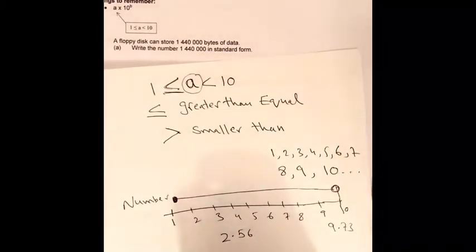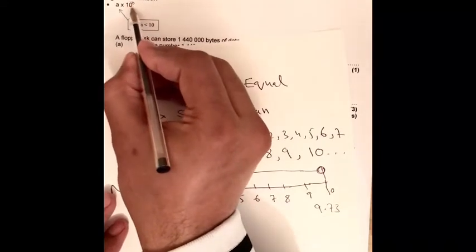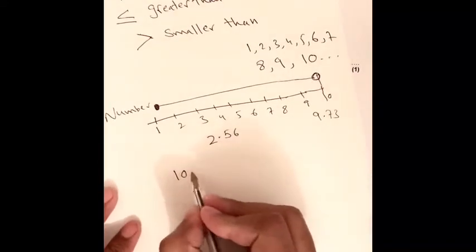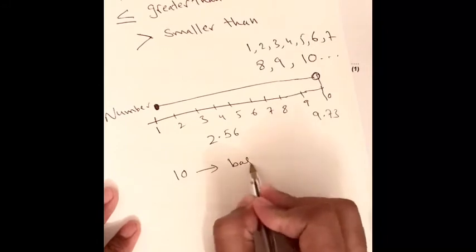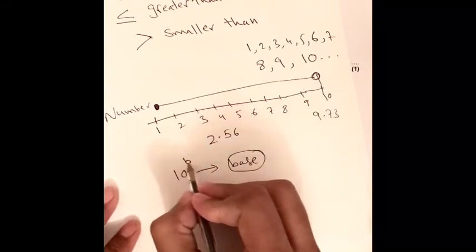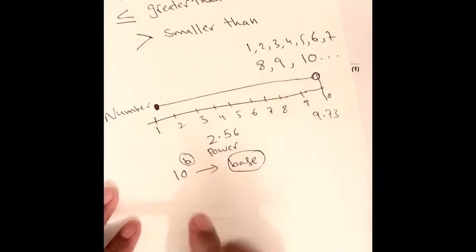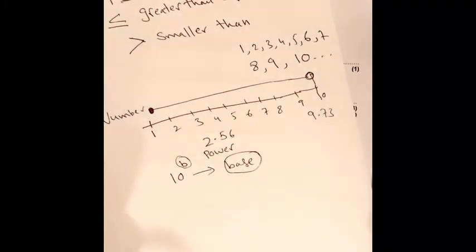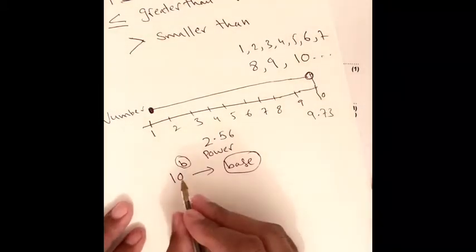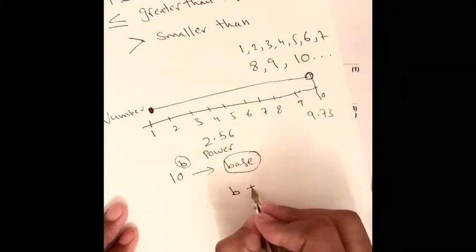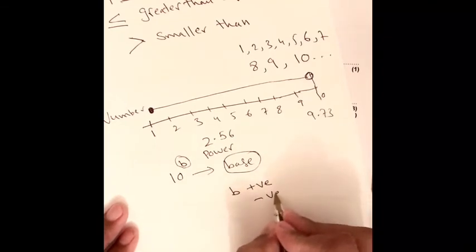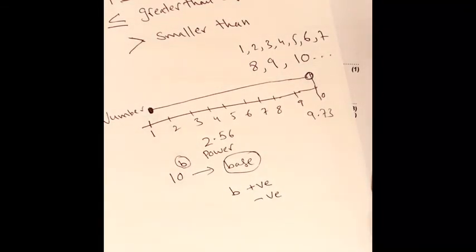Now what is the 10? 10 is called the base value. Anything in the power of the base is called b, which is the power. The power could be a positive or negative value. a should be positive, b could be positive or negative, and the b value could be anything like 1, 2, 3, but should be a whole number or natural number.